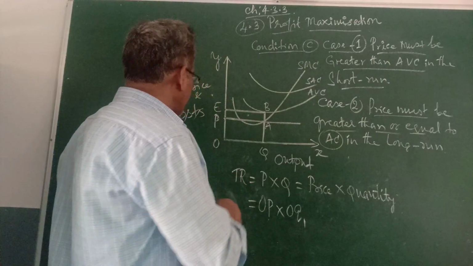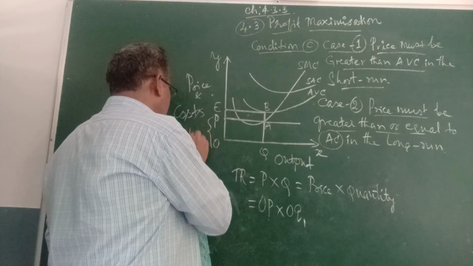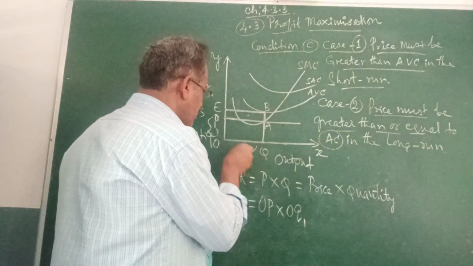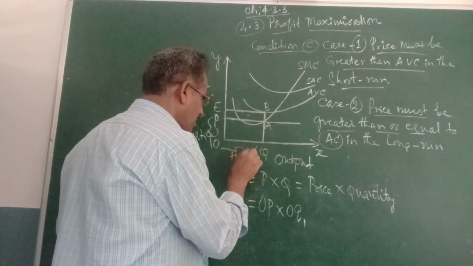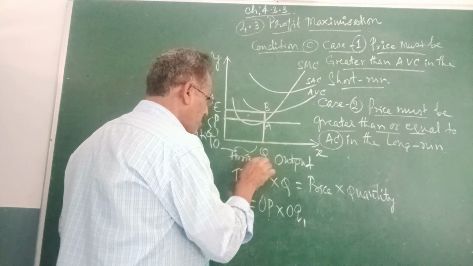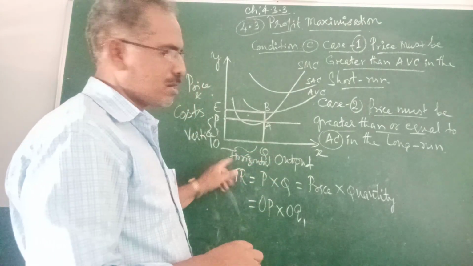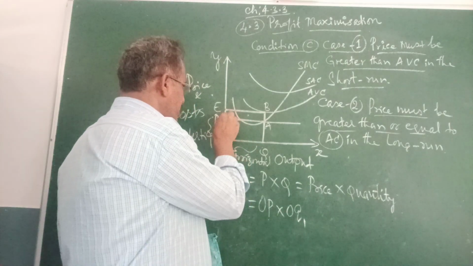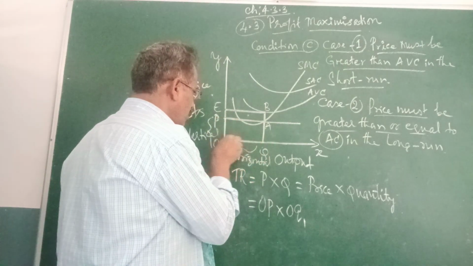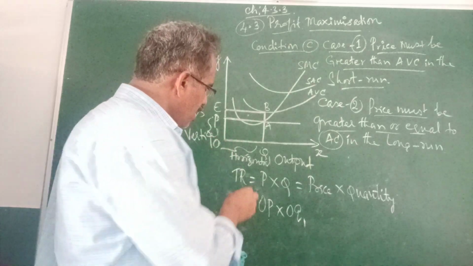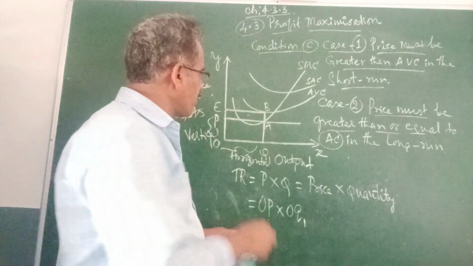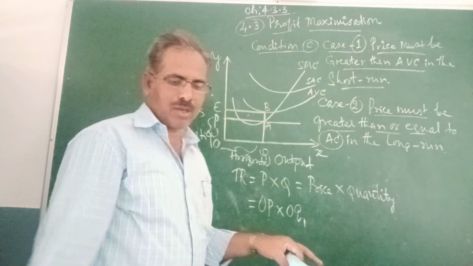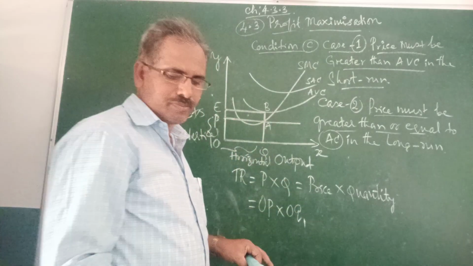OP is the height of the vertical and OQ1 is the length of the horizontal. By multiplying these we get the total revenue, the rectangular area OPAQ1.